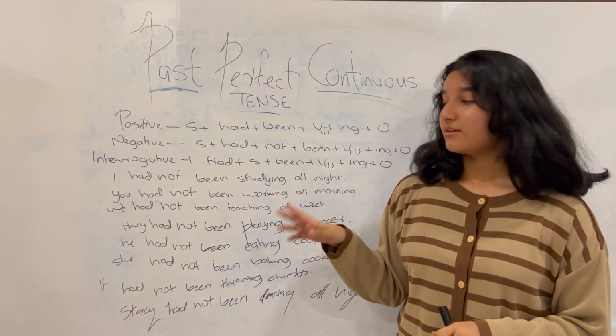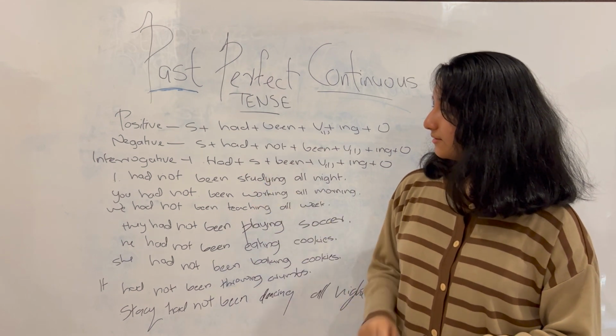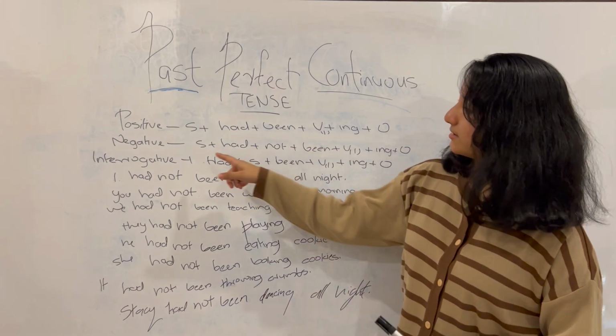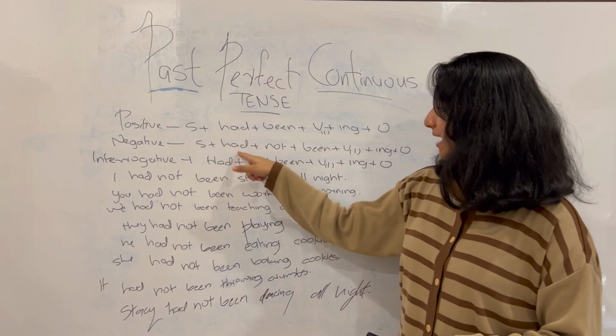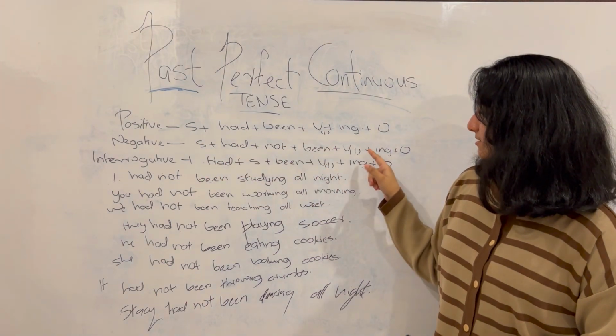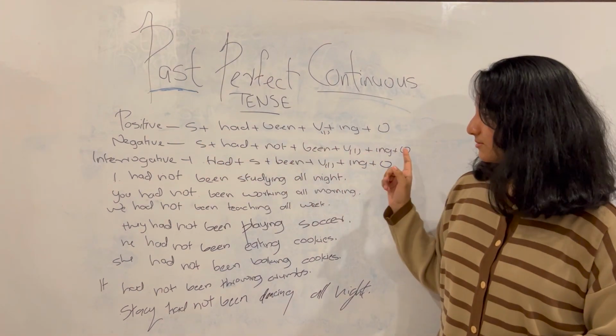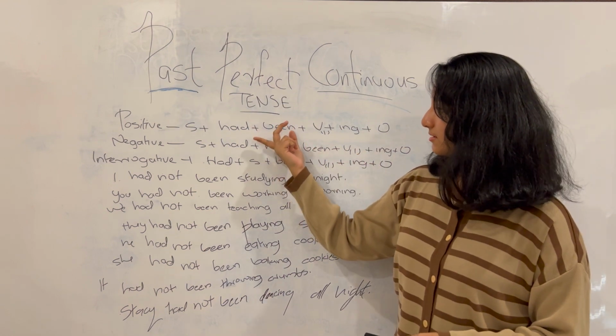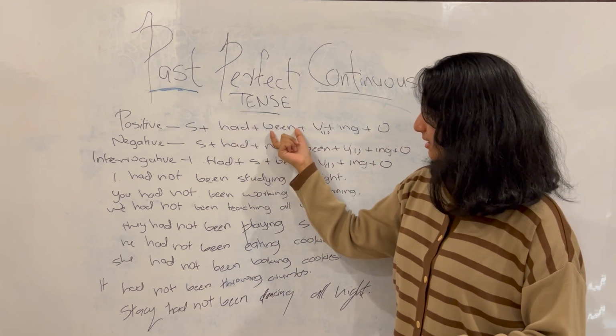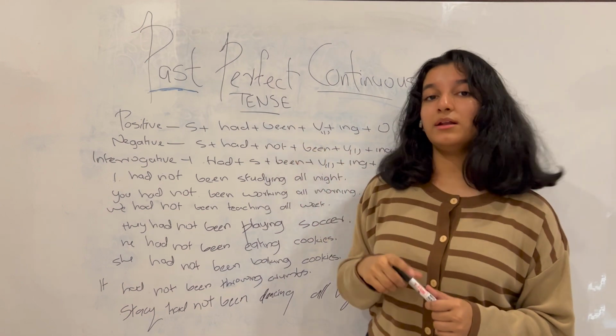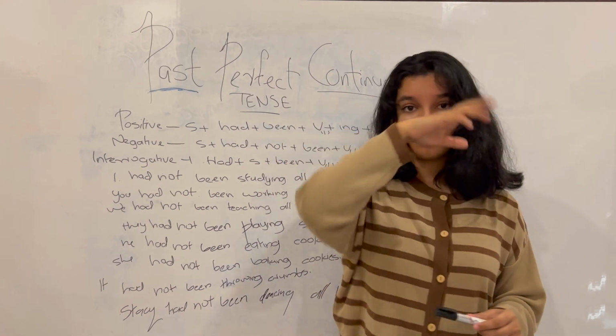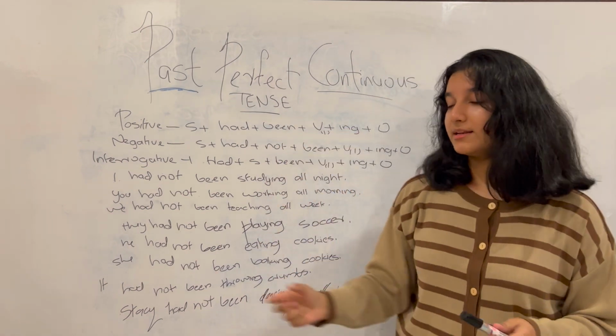So now you can see here I changed all the examples into negative examples, and you can see here the format is subject plus had plus not plus been plus a verb in the first form plus ing plus object. Now what's different from the positive one is that in between had and been, we have now added not, being the negative word for it to become a negative sentence.